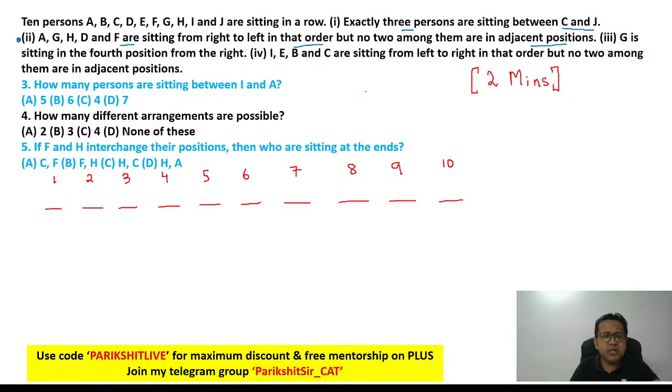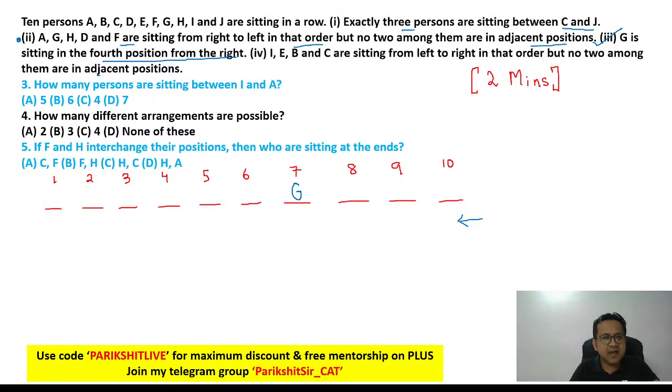Statement 3. G is sitting in the fourth position from the right. I have a smile on my face when I read this. Why? Because the moment you read statement 3, it has only one possibility. G is fourth from the right. And obviously, this is going to be the best statement to get started. Fourth from your right hand side, I hope you know which is your right hand side, would mean G is at number 7. Perfect statement to get started with.